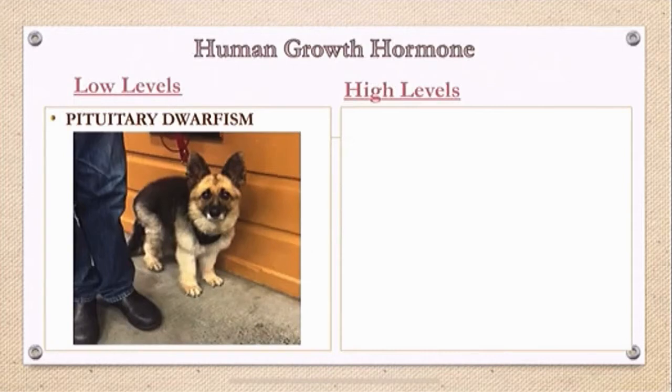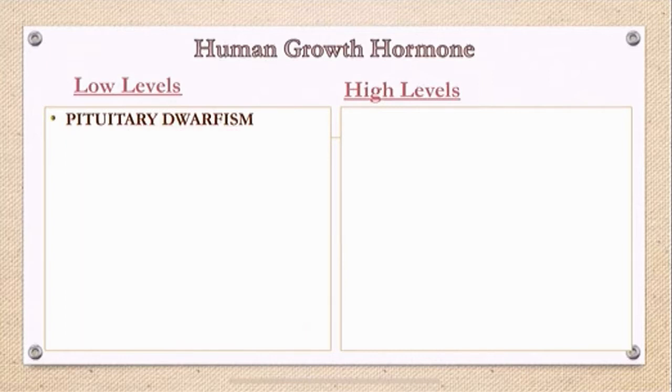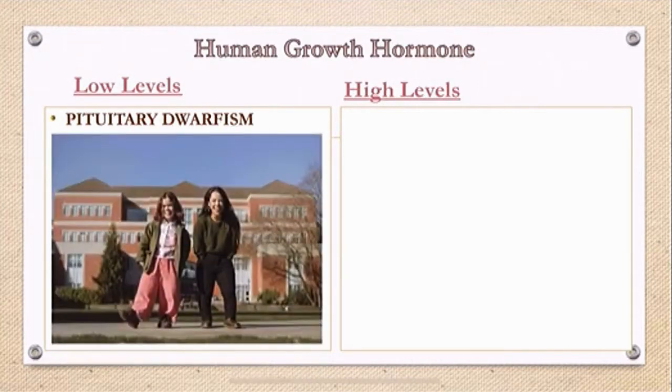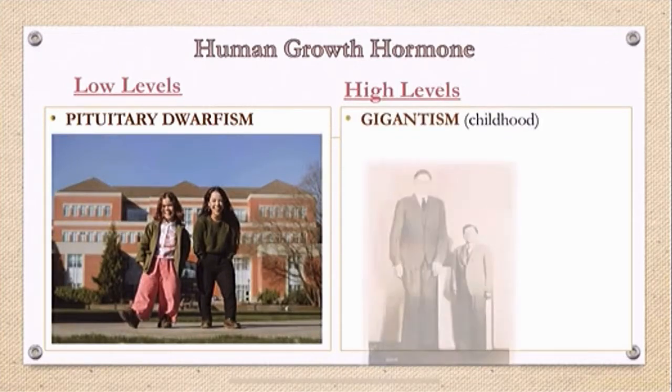If a young person suffers from too little growth hormone as a result of abnormal development of the pituitary gland, a condition called pituitary dwarfism results. So basically, a person remains small although body proportions are normal. On the other hand, too much growth hormone during childhood results in gigantism.